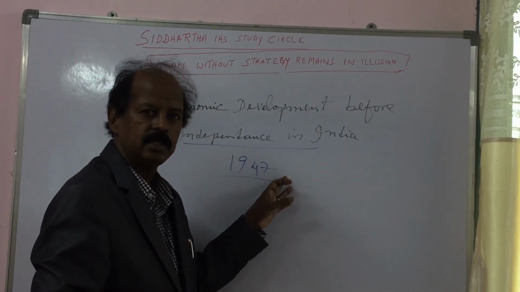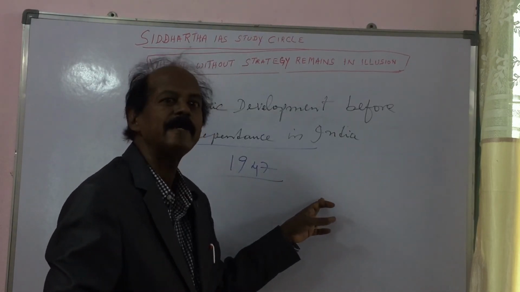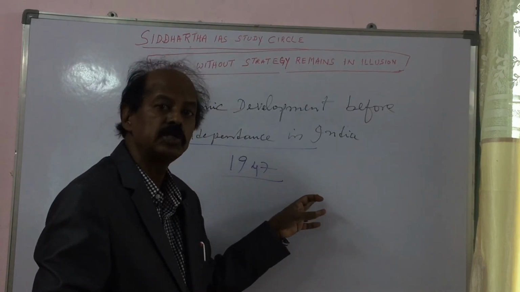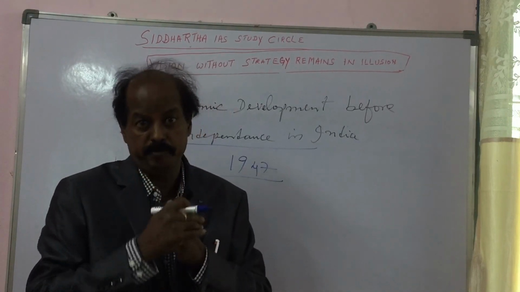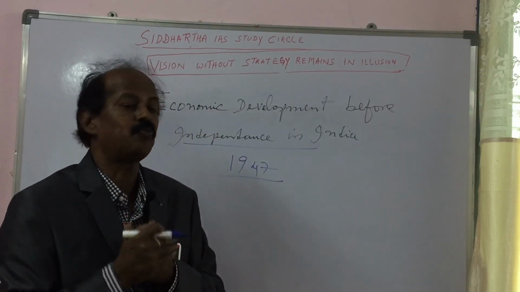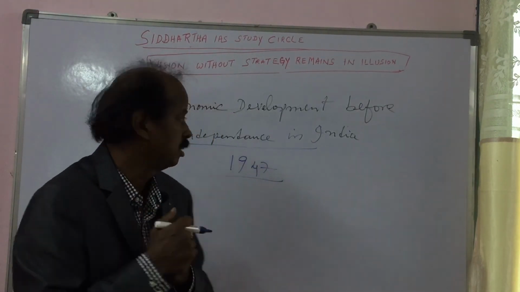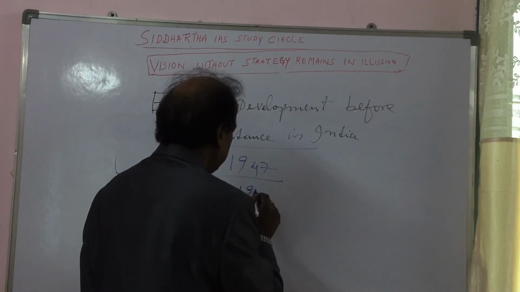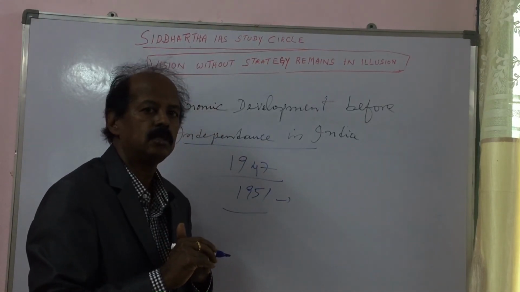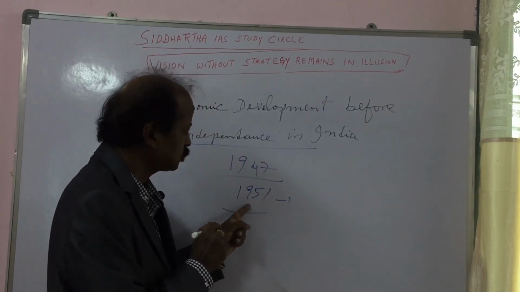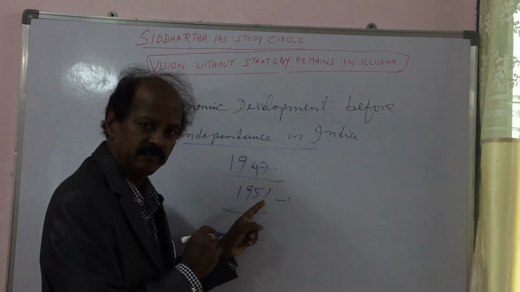He put forward the concept of a socialistic pattern of society, and he wanted to develop the Indian economy through planned economy. So planned economy was started after independence in 1951. That means the first five year plan began in India in 1951.